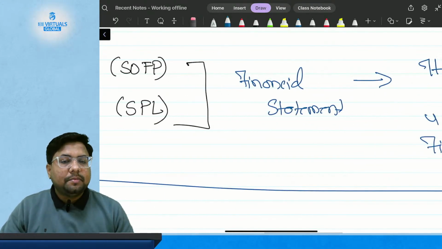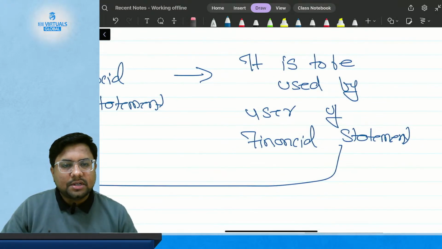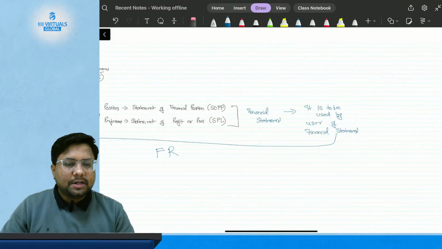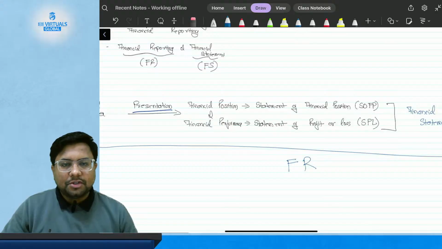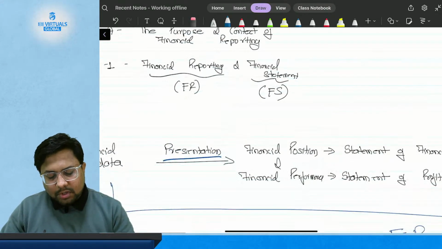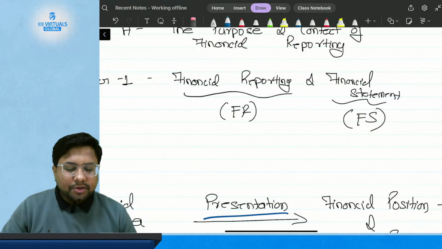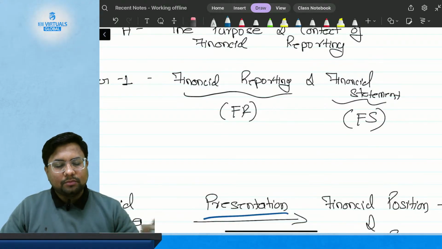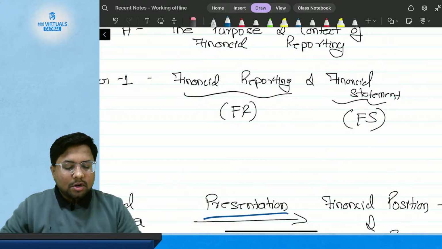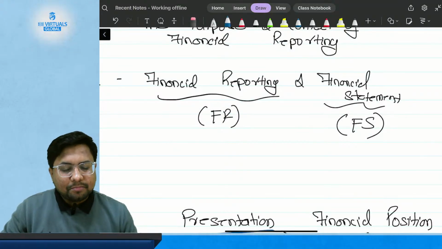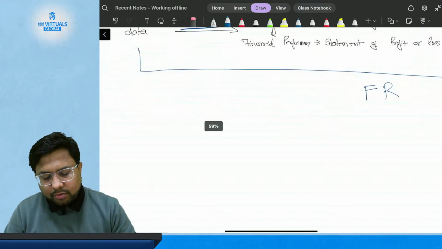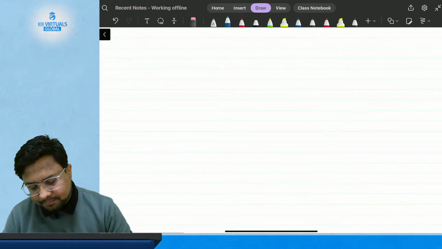What is financial statement? And who are the users of financial statement? We will decode each item by line in this chapter. So this is the meaning of financial reporting. Okay. Now let's come to what does financial statement mean. Now we are going to talk about financial statement.